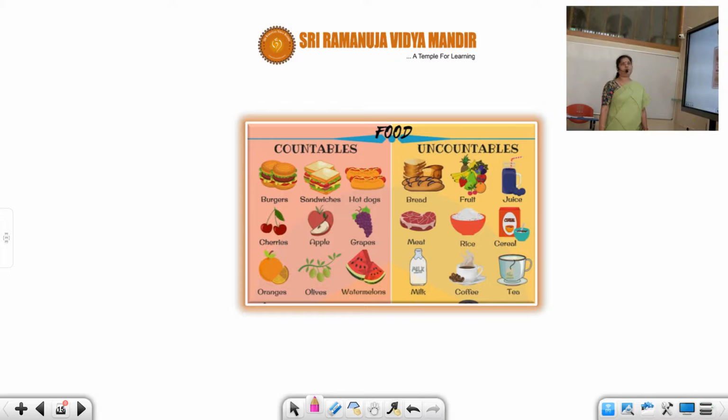Now, before going for the next one, countables, uncountables, remember students, indefinite article only be placed before countable singular nouns. Singular noun, when will you know it is a singular noun? Only when it is countable. For uncountables, indefinite articles a and an should not be used. So for that, first we will see items. This food can't be counted. I can't say give me a bread. I will say give me a slice of bread or give me a loaf of bread. Get me a soap is wrong. You can't count soap. Get me a cake of soap.